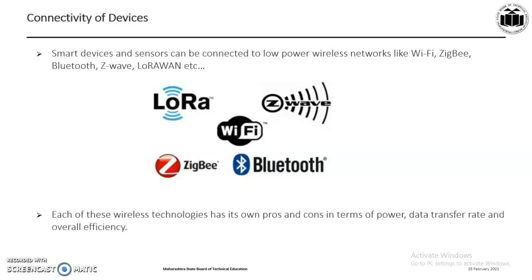Each of these wireless technologies will have its own advantages and disadvantages in terms of power, data transfer rate, and overall efficiency. Developments in the low power, low cost wireless transmitting devices are promising in the area of IoT due to its long life, battery, and efficiency.